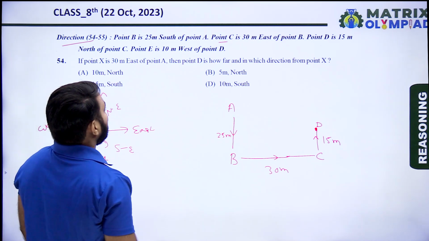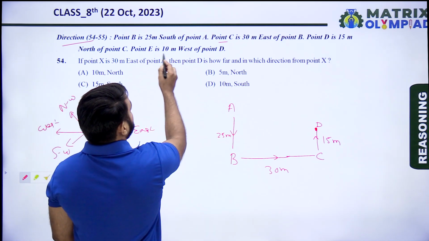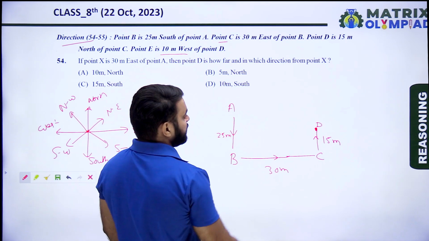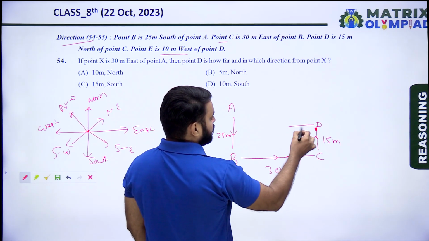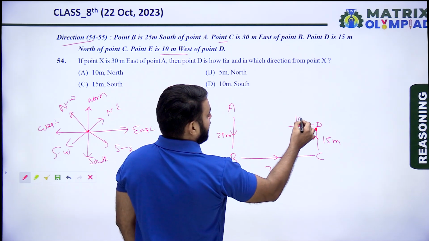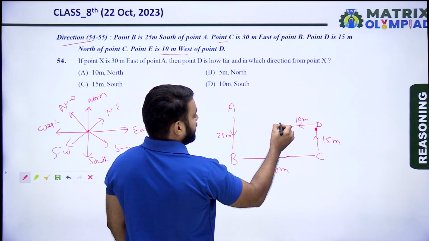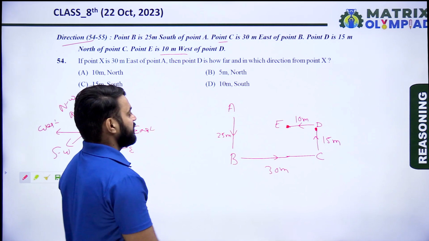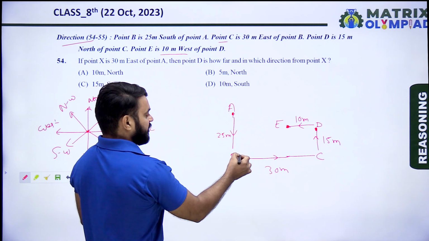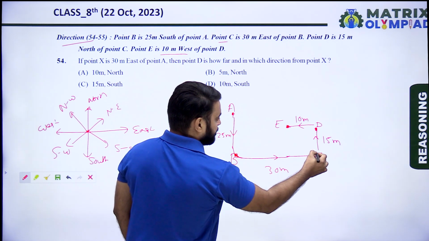Now point E is 10 meters west of point D. So this is the west direction of point D. So E is 10 meters west of D. Here is E. This is A. Now this is B. This is C.